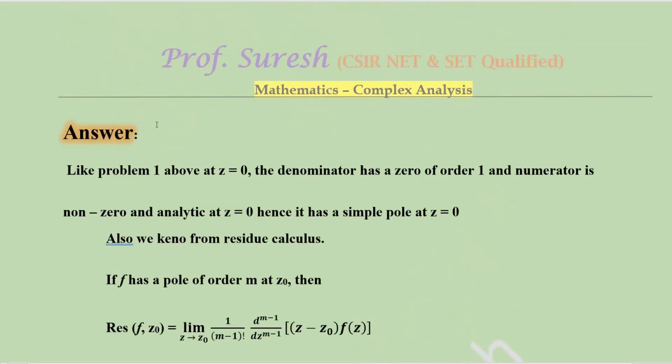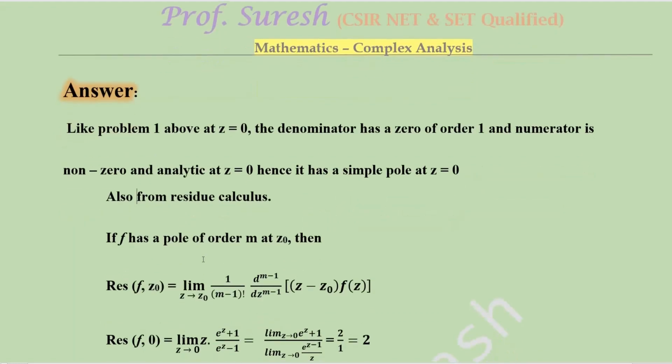So the answer, like the previous problem above: at z = 0, the denominator has a zero of order 1, but the numerator is non-zero and analytic. The numerator is e^z, so no problem for e^z, it is infinitely differentiable. The denominator alone has a zero of order 1, therefore it has a simple pole at z = 0.